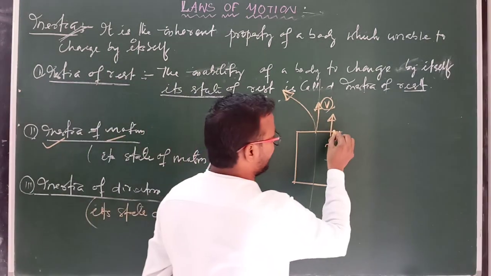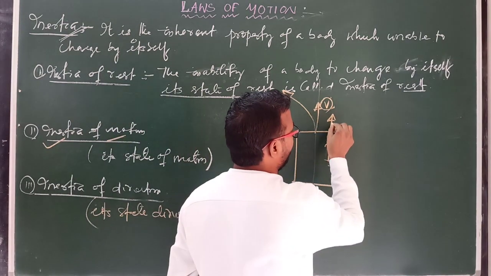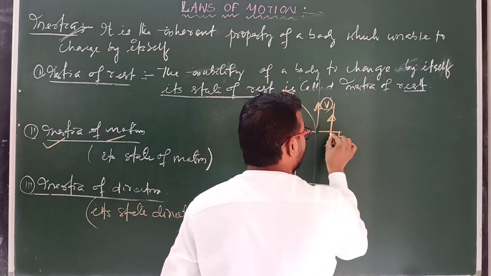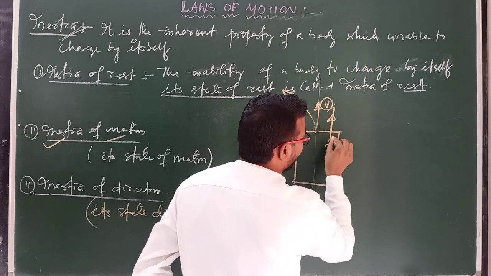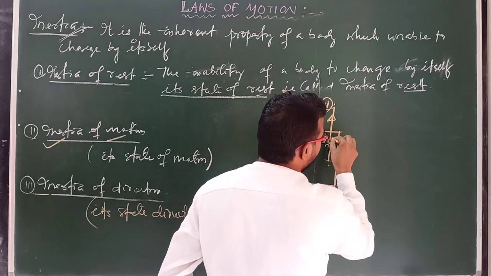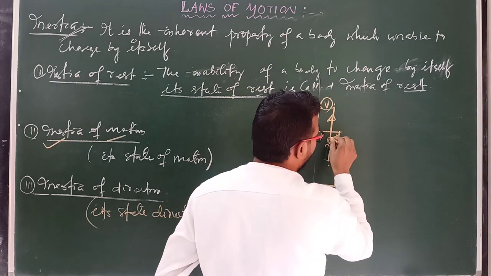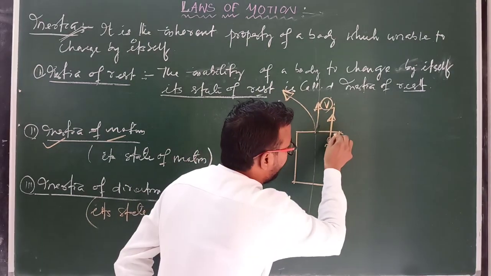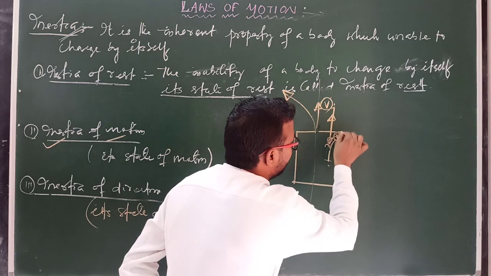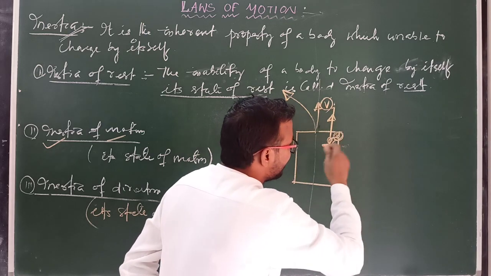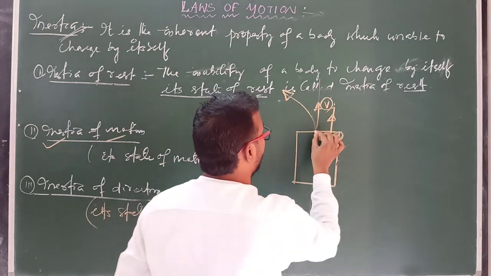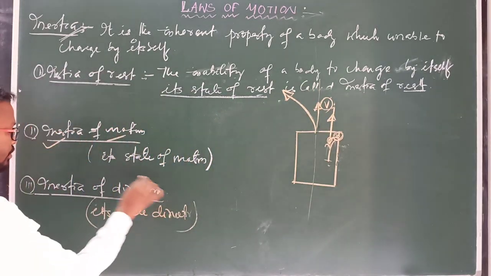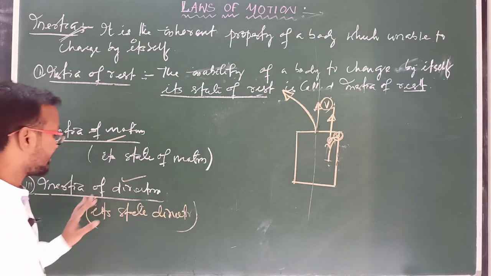So your body tries to move in this direction, so that you will face a force or you will hit the door like this. Clear? So you will hit the door, and it will experience a force towards the forward direction if we take a turn towards the backward direction. Clear? So these are the examples of inertia of direction.